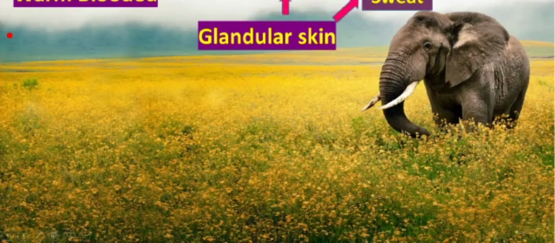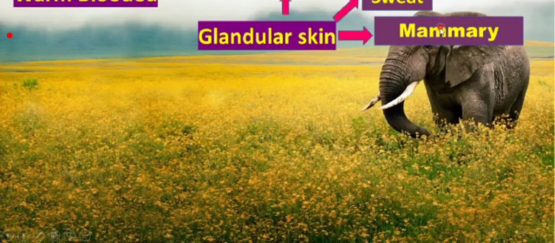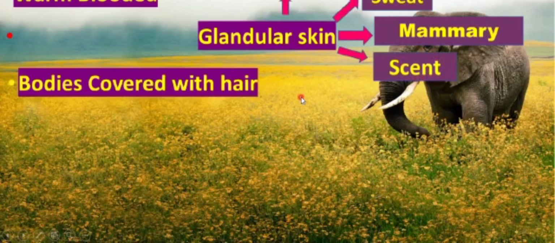The second gland is the sweat gland, and the sweat gland is responsible for the secretion of sweat. The third gland is the mammary gland, and the mammary gland is responsible for the secretion of milk. The fourth gland is the scent gland, and the scent gland is responsible for the secretion of smelling substances, those substances that produce the scent, that produce the smell. So the third characteristic is that their bodies are covered with hair. As we can see, all the mammals' bodies are covered with hair, for example the cat.